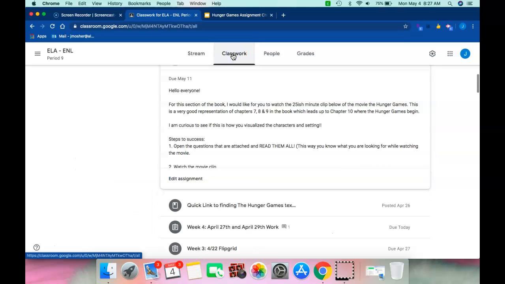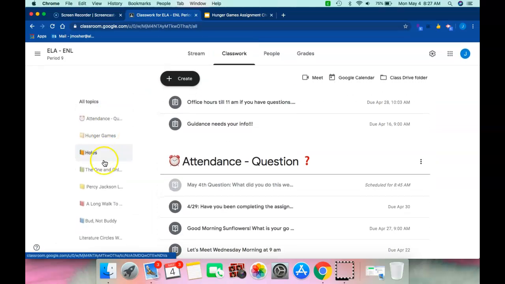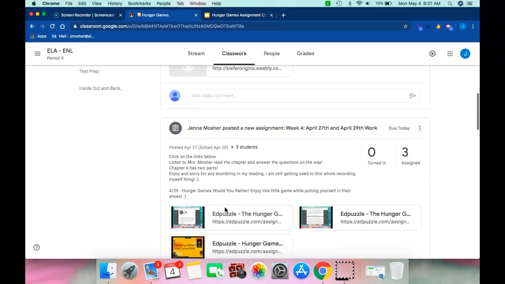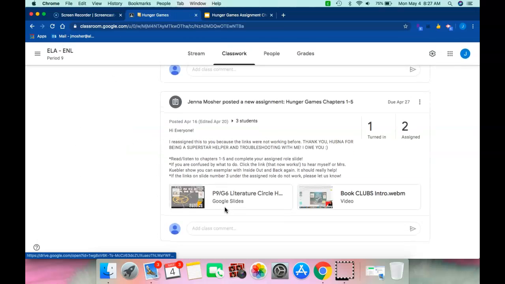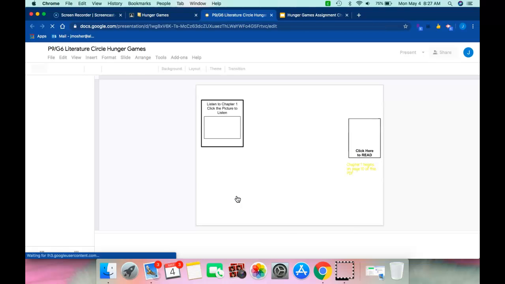Go into your classwork tab. You're going to scroll up to Hunger Games, and I want you to scroll all the way to the bottom to the first assignment in the Hunger Games. Your first assignment was to simply either read or listen to chapters 1 through 5. A way to access this is to click on that P9 G6 Literature Circle Hunger Games slideshow.